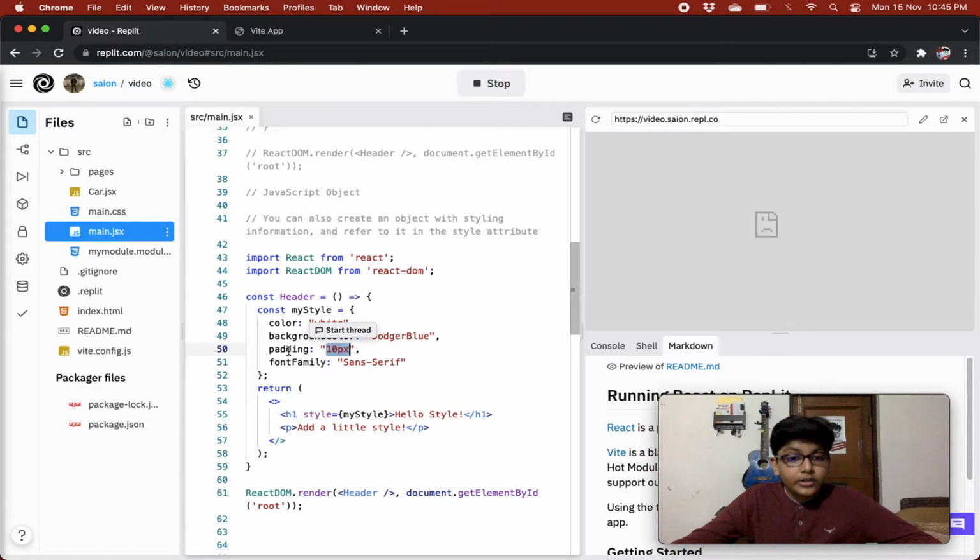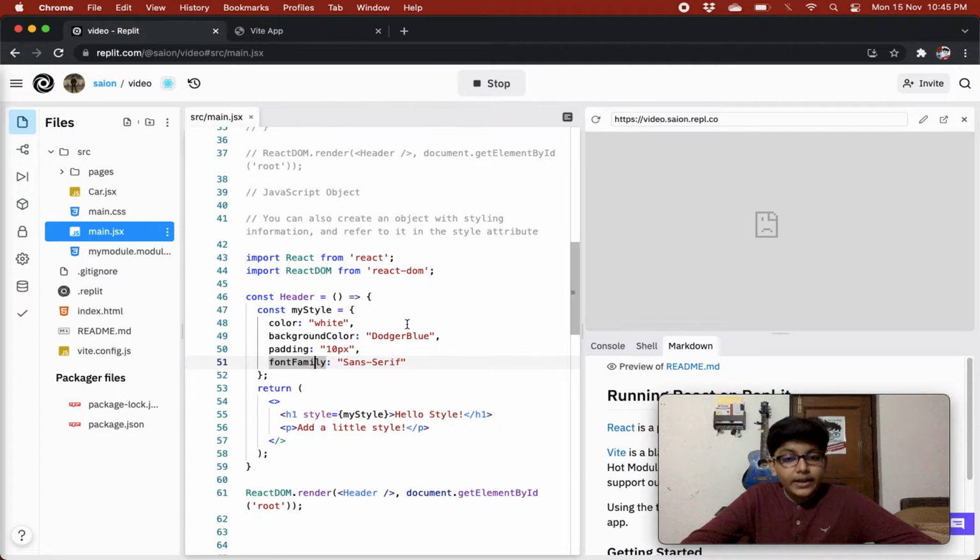So color is white, background color is dodger blue, padding is 10 pixel, and font family is sans serif, right? So over here we have a my style object in which we have just given some styles, right? And then from this component we are returning a code wrapped in a fragment, right?